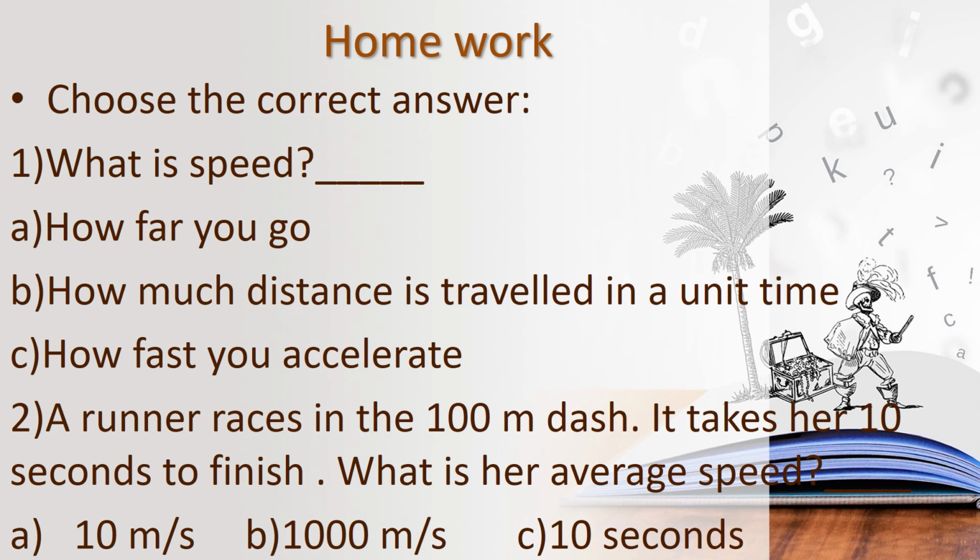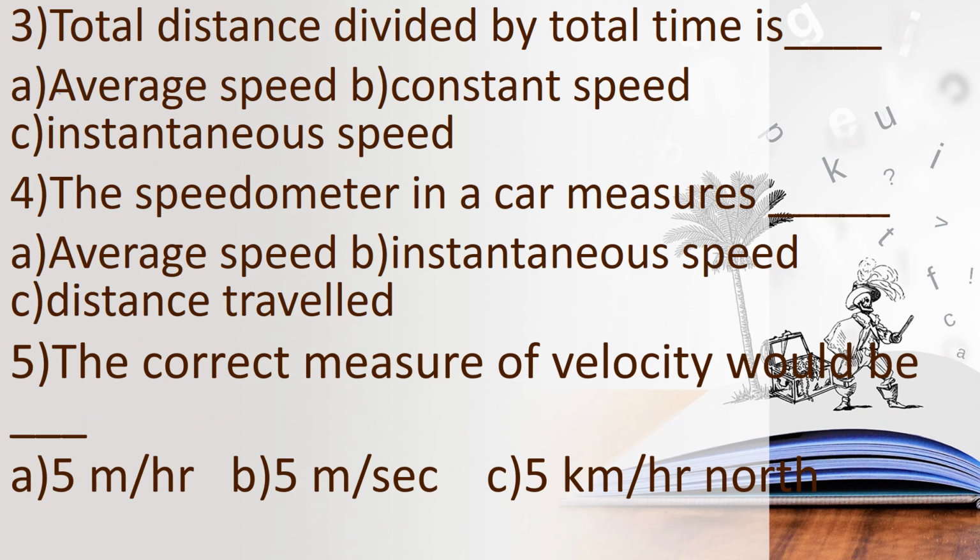Children, have you all written the questions? And then the third question, total distance divided by total time is dash. The options are average speed, constant speed, option C, instantaneous speed.